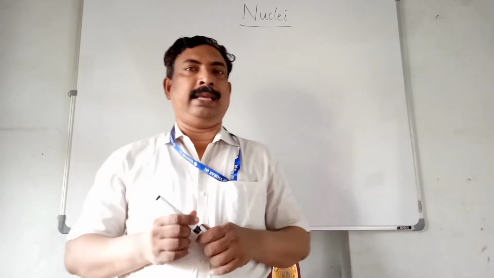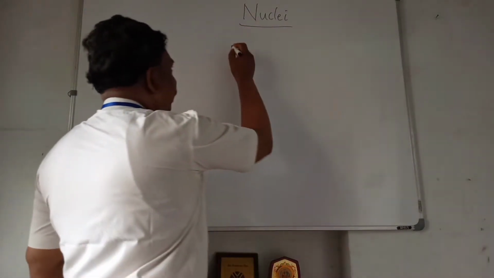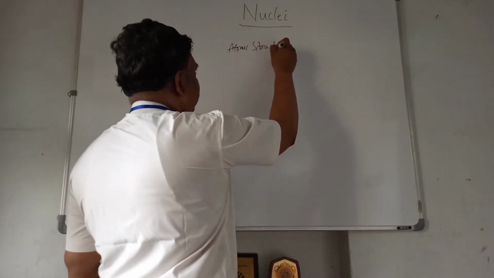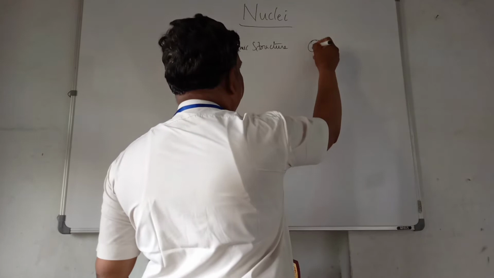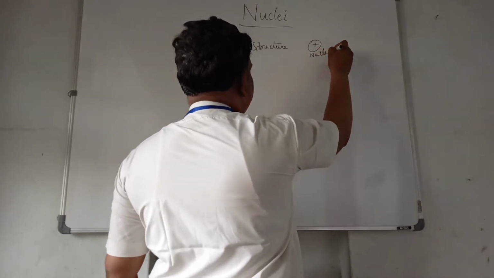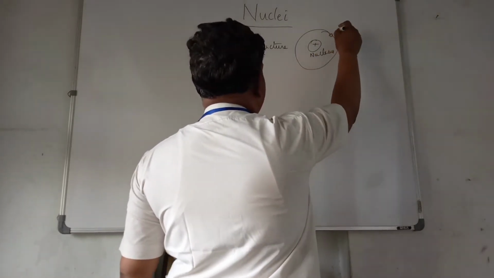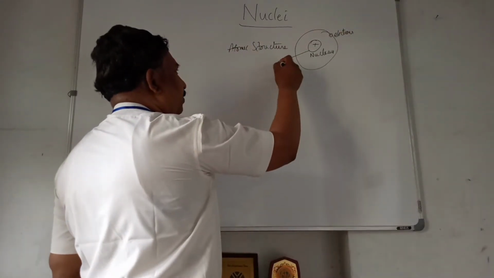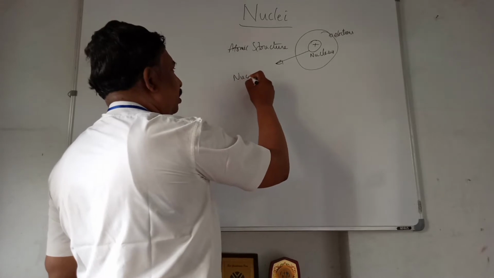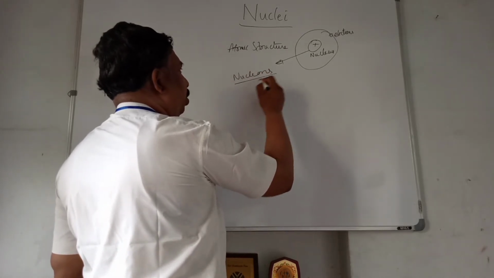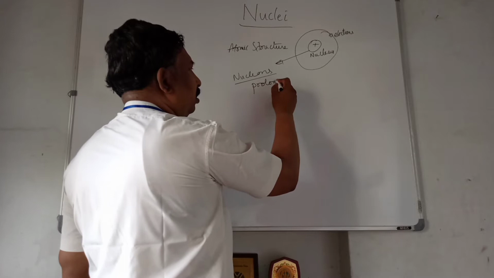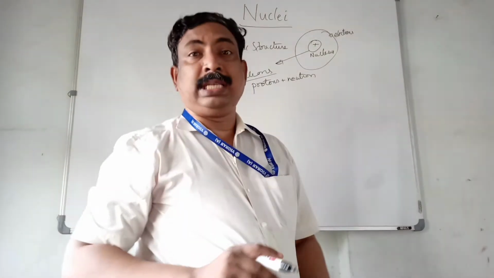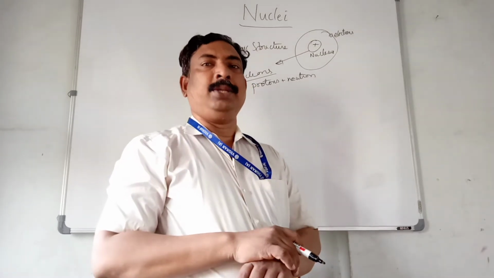But before that, in the last class we have seen the atomic structure. In the center of the atom, the nucleus is there and electrons are revolving around this nucleus. And we also have seen that in the nucleus, nucleons are there. What are nucleons? Protons and neutrons combinedly we call as nucleons.